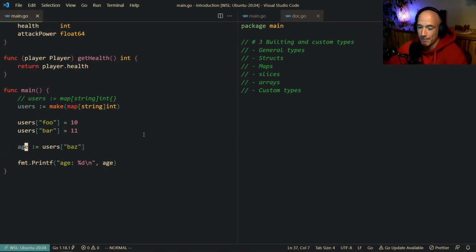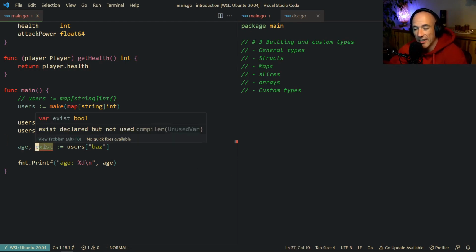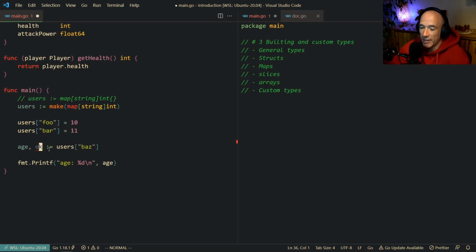We could say the age, okay. The second variable here, you can call it whatever you want. Most of the time, we call it okay. You could do exist, right? Because this variable here is going to be a Boolean. Look at this, you see, exists is a Boolean. And most of the time, guys, very important, type okay, because okay is a community Golang idiom.